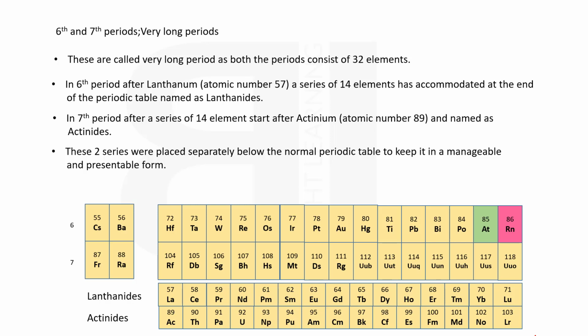Sixth and seventh periods are called very long periods as both the periods consist of 32 elements.